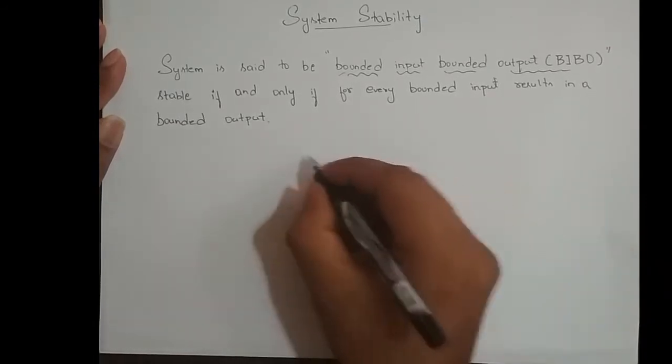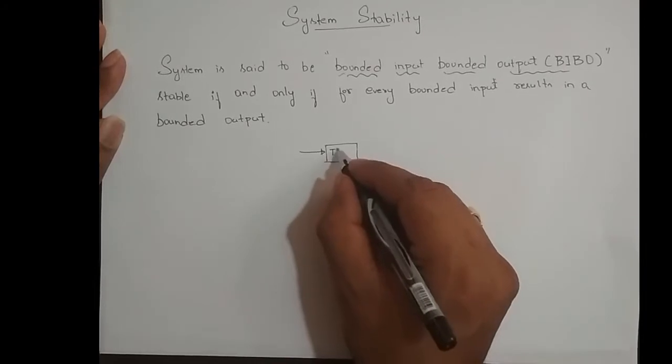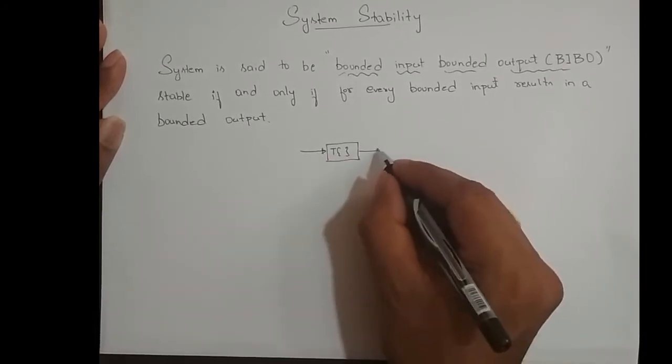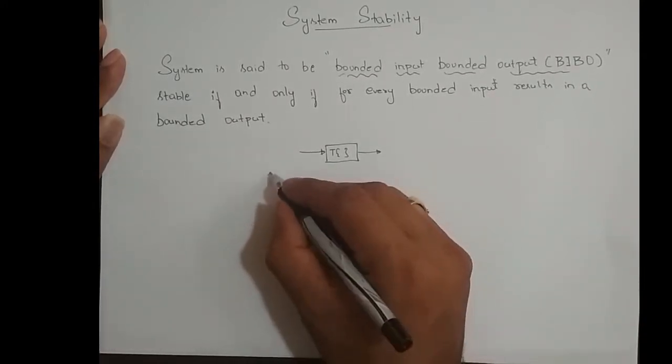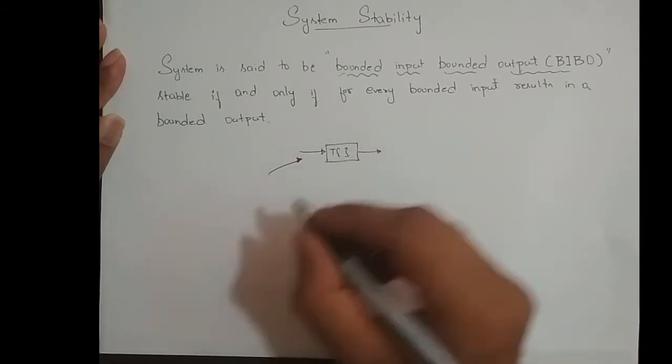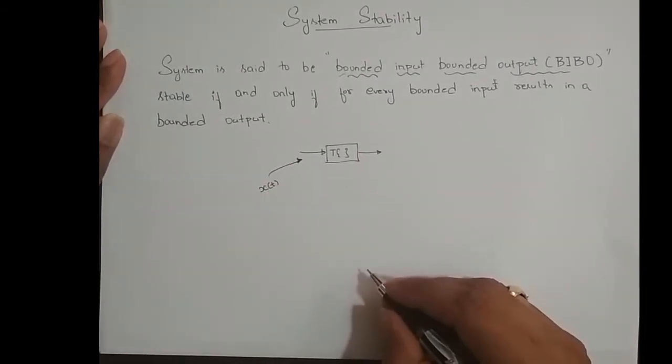with a graphical representation. Say I have a system which does some transformation. The system is said to be stable if for every bounded input, if I apply an input x of t and it is bounded.